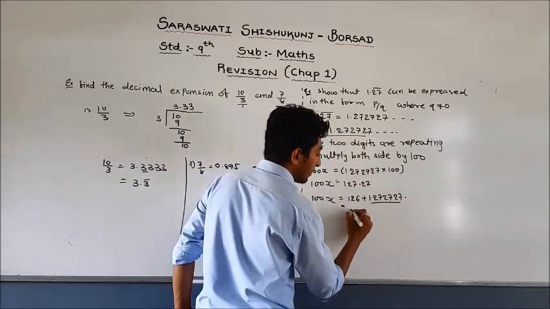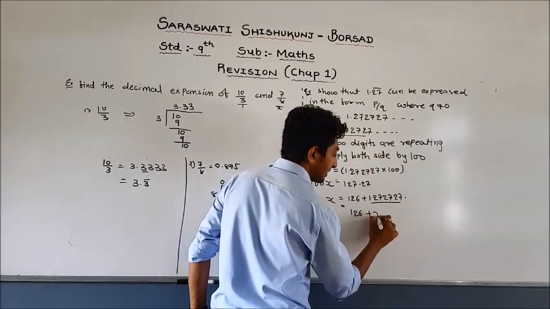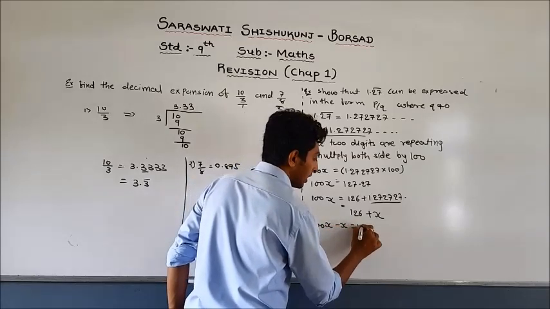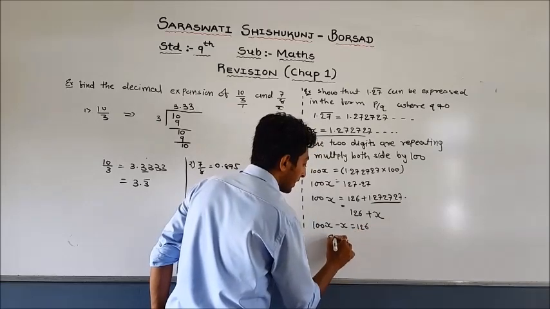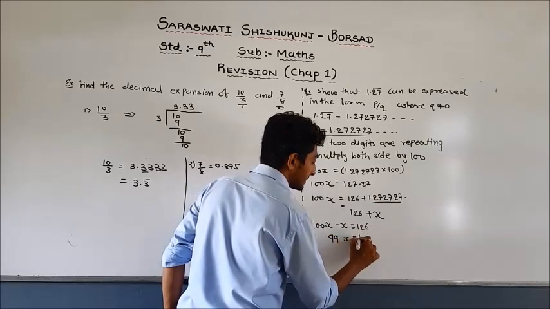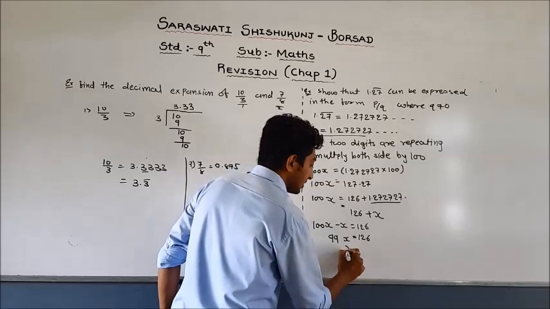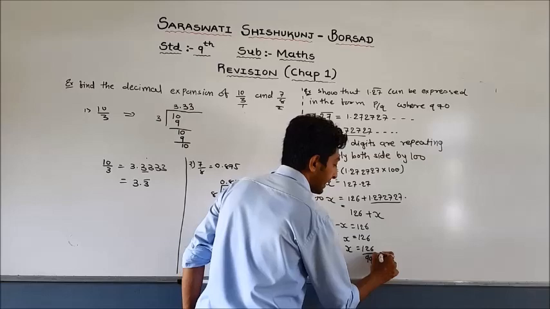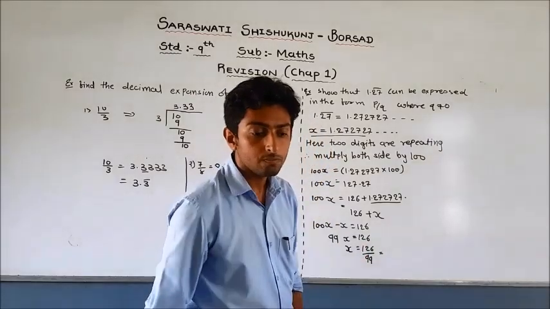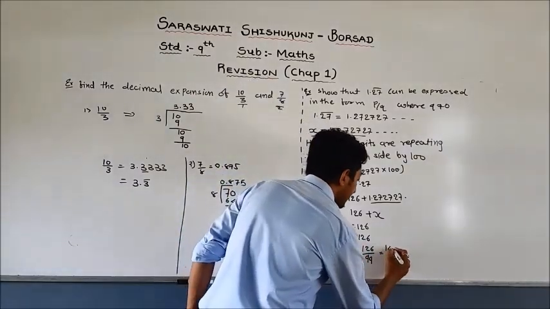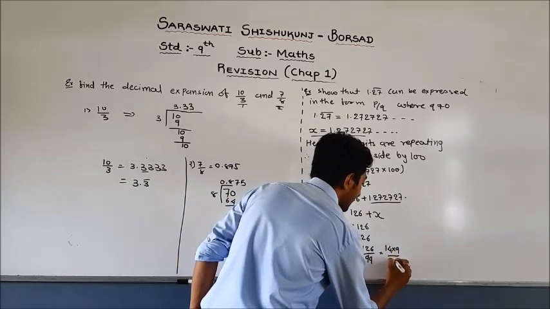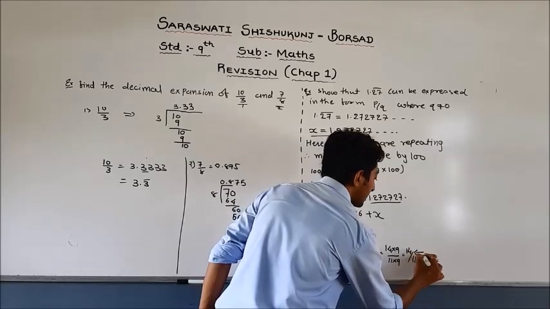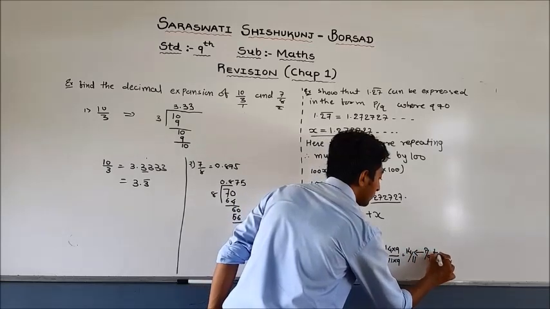This is x, so we can write 126 plus x. So we can write 100x minus x equal to 126. So 100x minus x equal to 99x equal to 126. So x equal to 126 divided by 99. So 14 9s are 126, 11 9s are 99. Answer is 14 by 11. This is our p by q form.